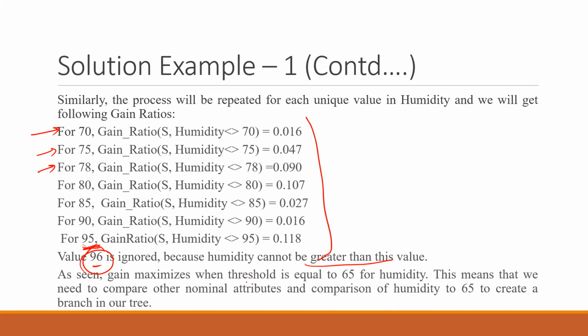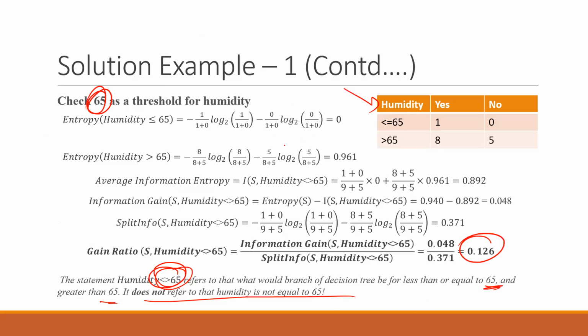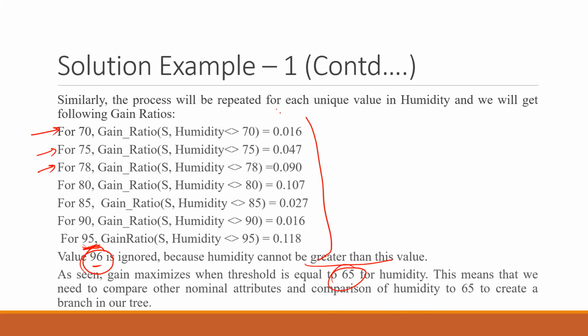As seen, gain maximizes when the threshold value is equal to 65. If you look at all the gain ratio values in this array, 65 had 0.126, and all the other values were less than that. So 65 was the best one. This means we need to compare the other nominal attributes and compare humidity at 65 to create a branch in our tree.